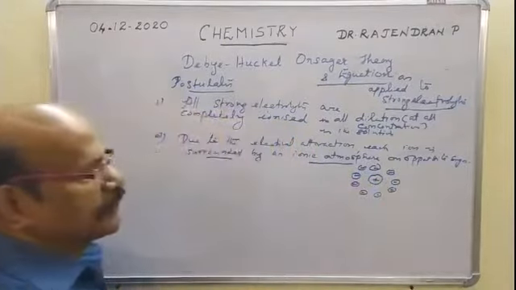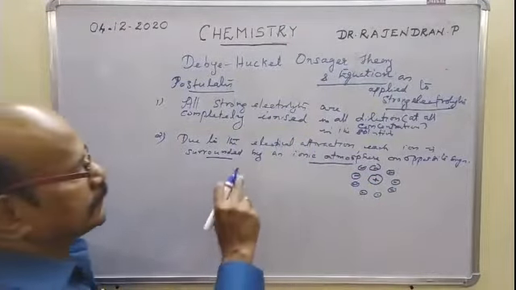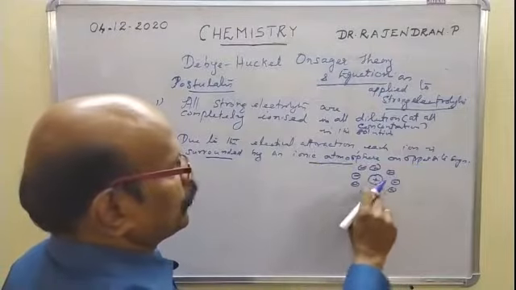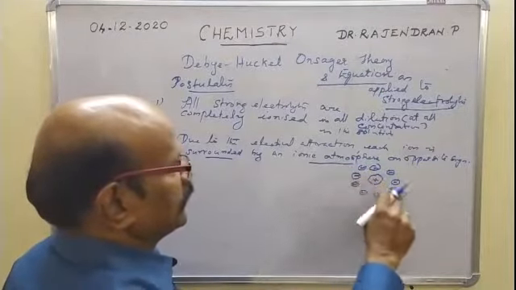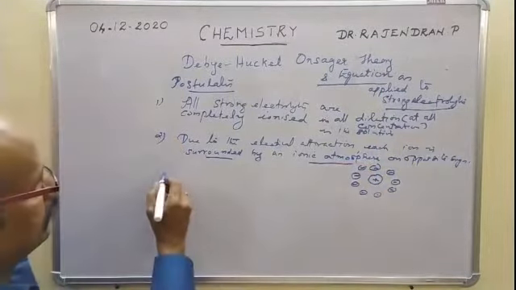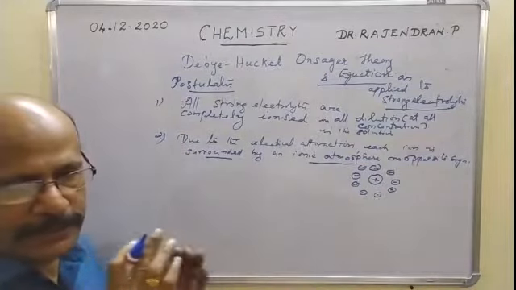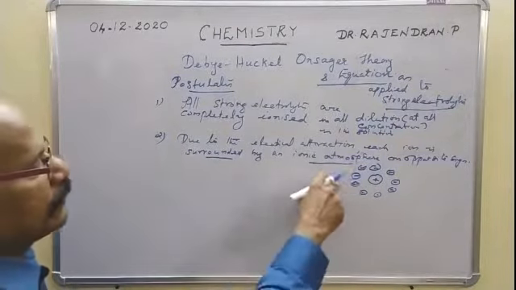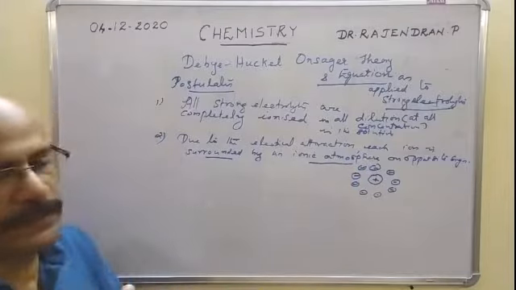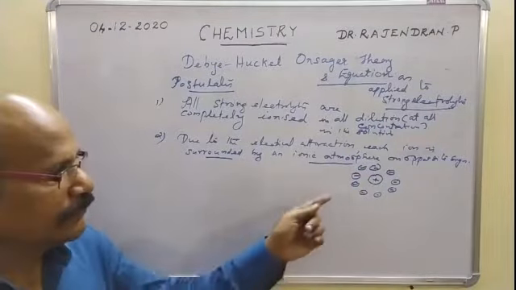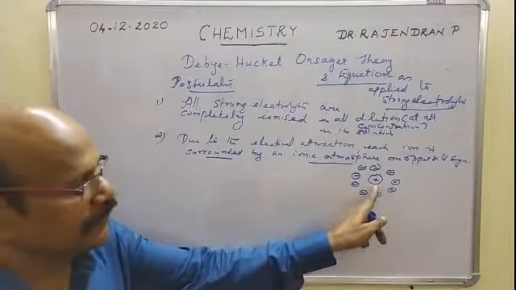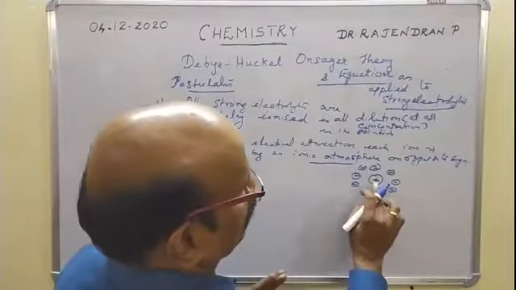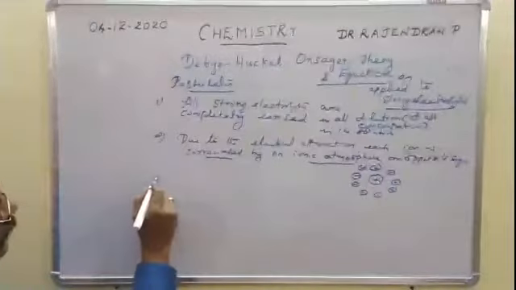That means each ion is surrounded by an ionic atmosphere of opposite charge density, and this is called ionic atmosphere. Then this gives rise to an electrostatic attraction, presented by a particular ion by charge density.